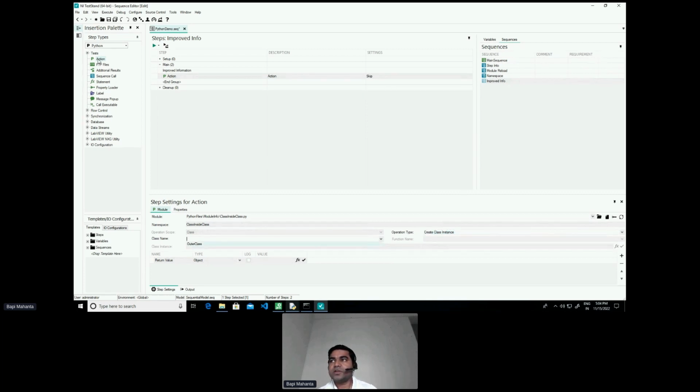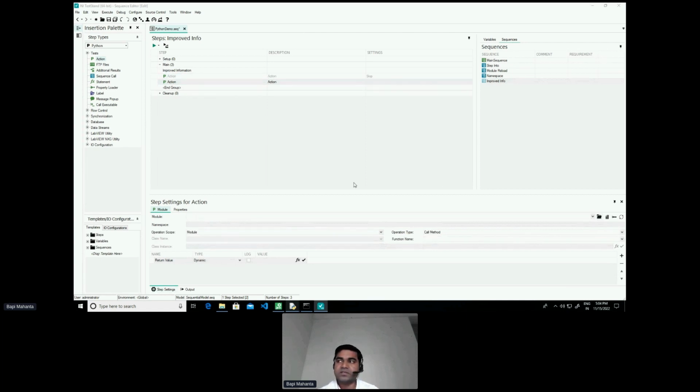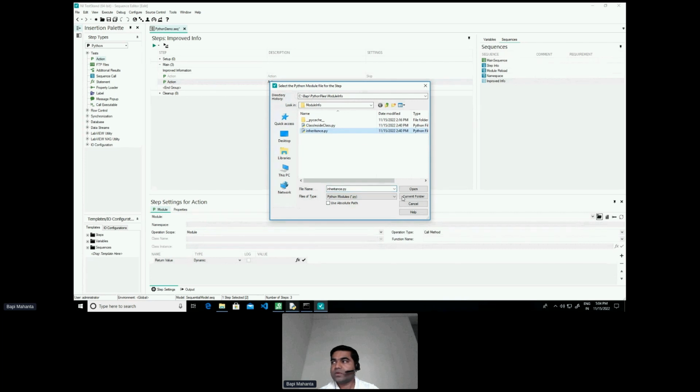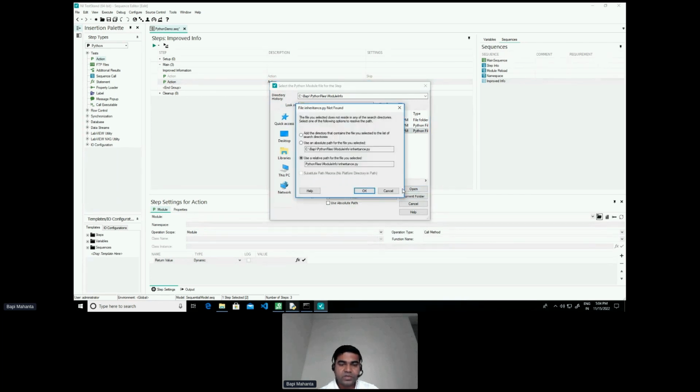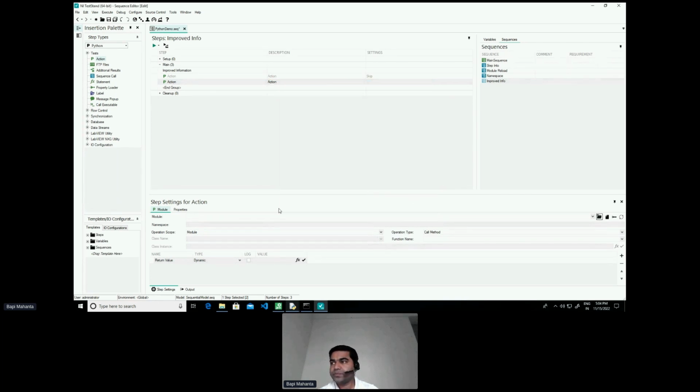Similarly, for the base class and child class relationship, I'll try to go quickly because we are almost out of time. If we want to call a method in a class instance, and we say that we want to call the student class, we only get to see welcome student as the method.